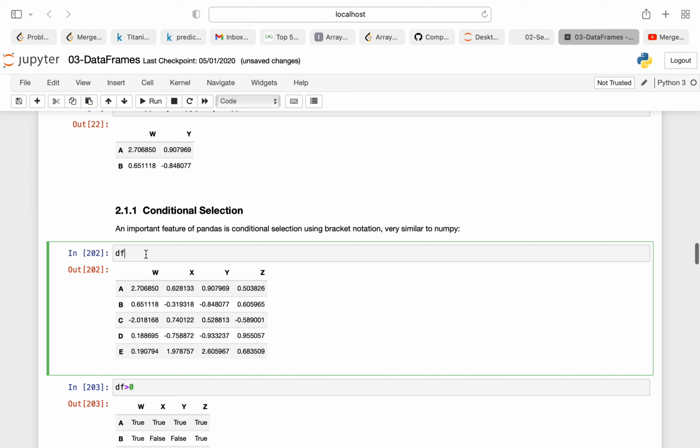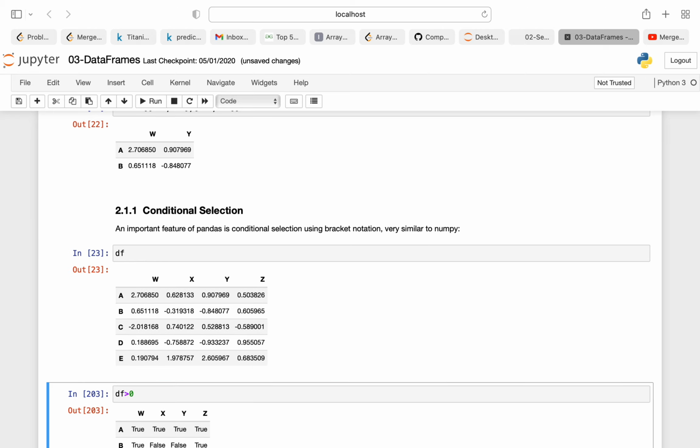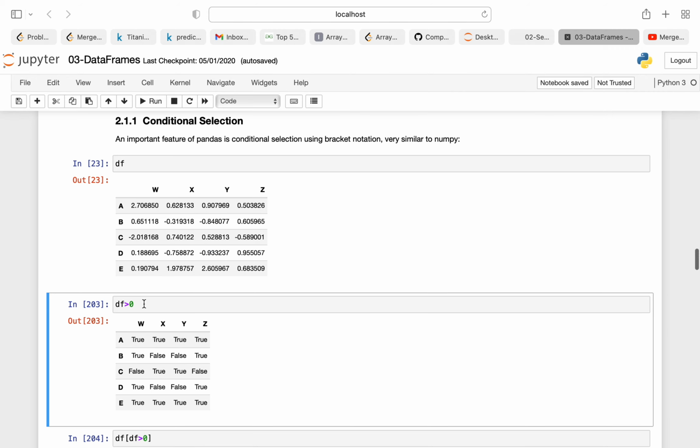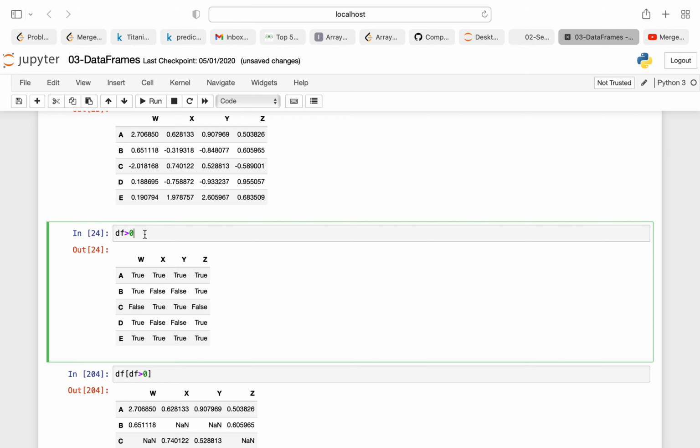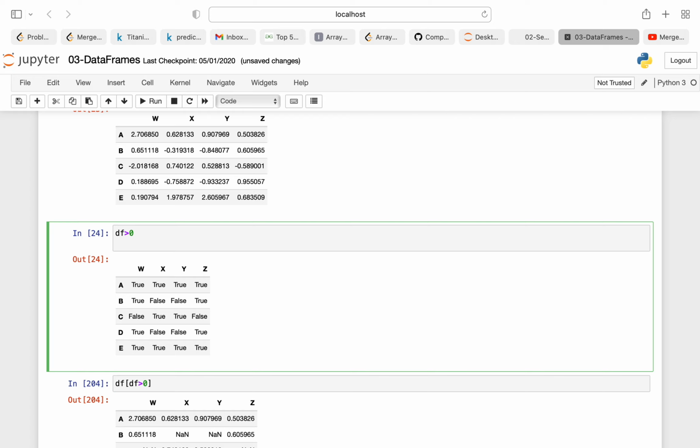Now, conditional statements are one of the most important types. I have the original data frame. If I do df of greater than 0, it will basically give me a series of booleans. Those which are greater than 0 will come as True, and those which are less than 0 will come as False.